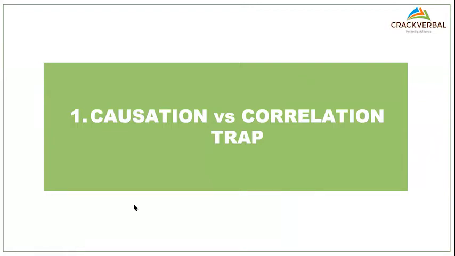Causation and correlation. Now, what do you understand by the term causation? You can write down in the chat box. What do you think? If you can write down in the chat, it'll be nice. Okay, so it says A causes B. So causation, the word itself speaks of cause and effect. Okay, cool. What do you mean by correlation?